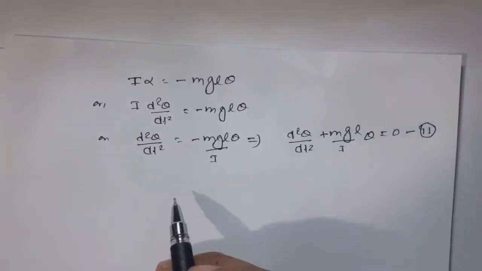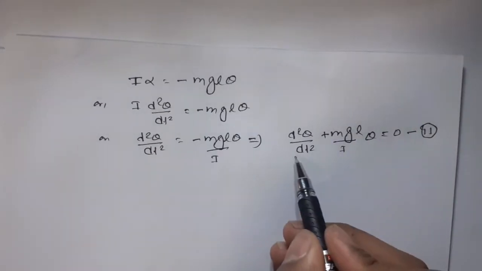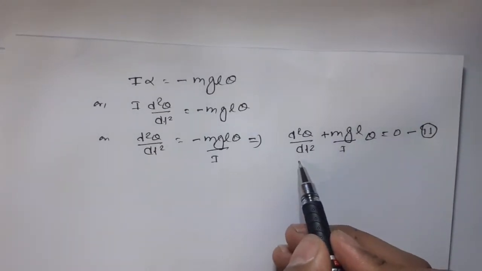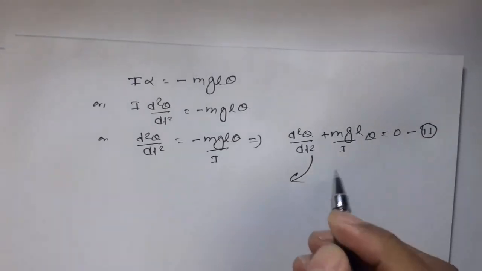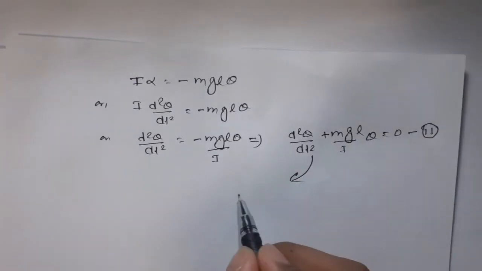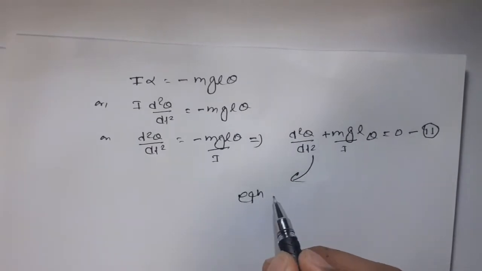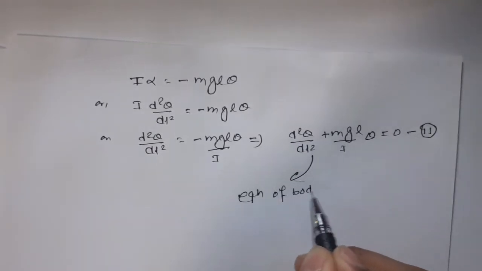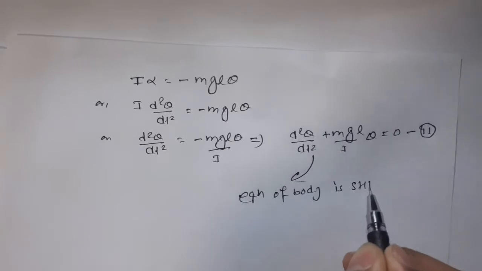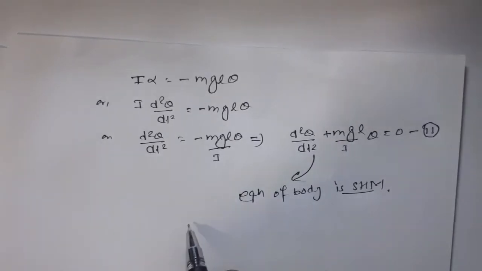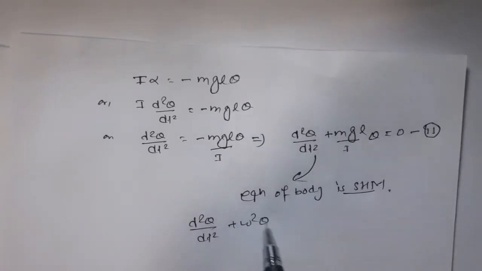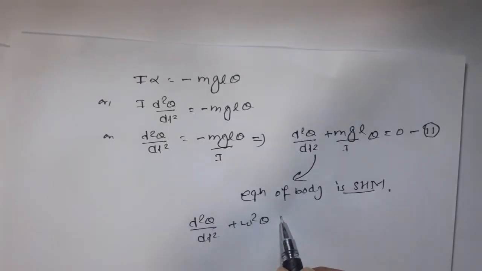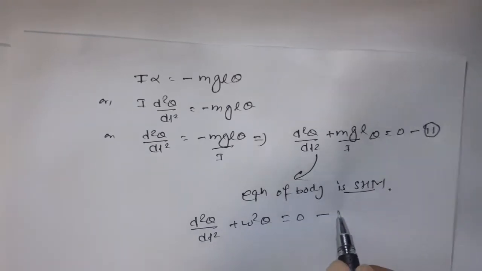Now this is the differential equation of the motion of the body, which is similar to the equation of simple harmonic motion, d square theta by dt square plus omega square theta is equal to 0.